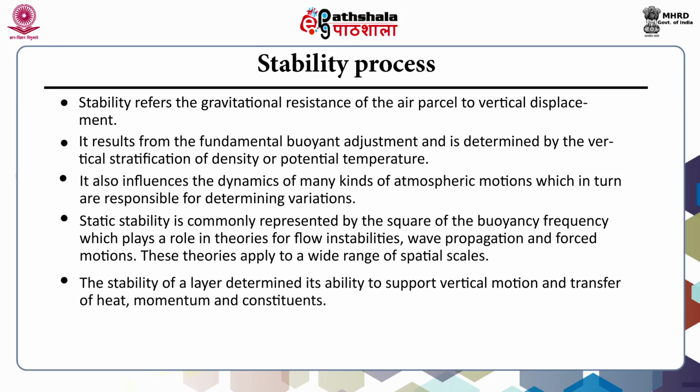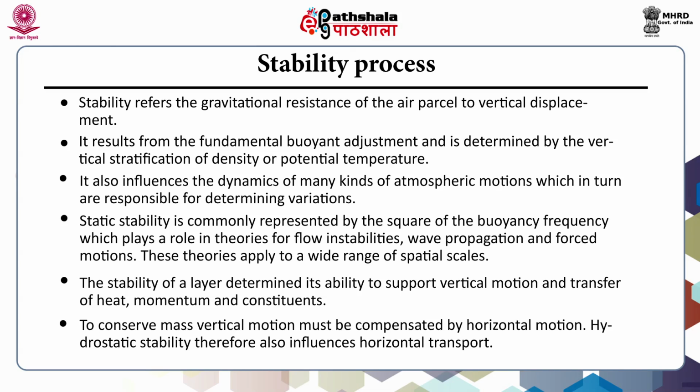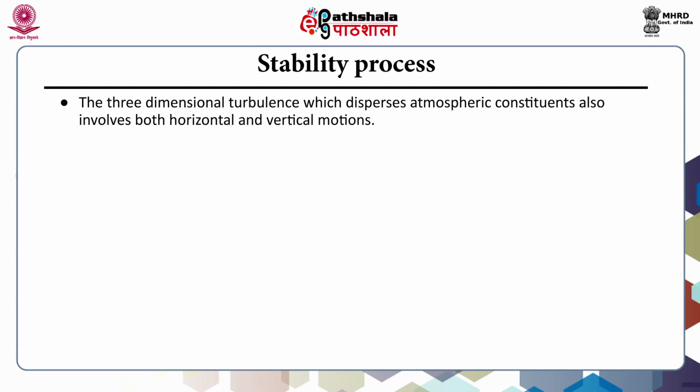The stability of a layer determines its ability to support vertical motion and transfer of heat, momentum and constituents. To conserve the mass, vertical motion must be compensated by horizontal motion. The hydrostatic stability therefore also influences the horizontal transport. The three-dimensional turbulence which disperses atmospheric constituents also involves both horizontal and vertical motions.